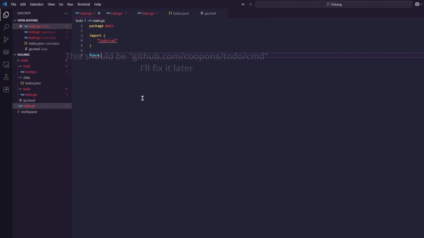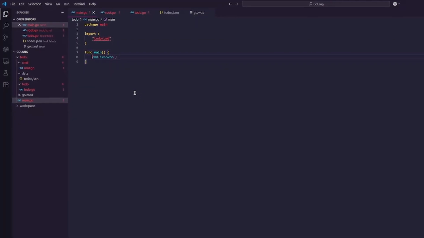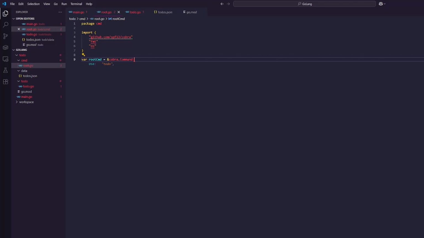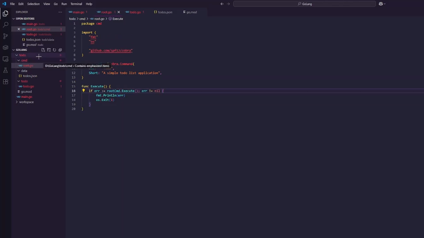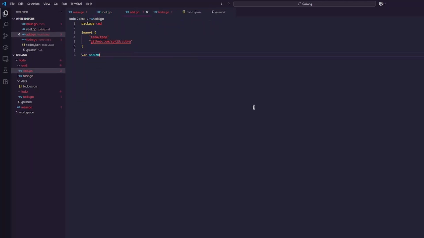Main.go is the entry point of the program and simply calls command.execute to start the CLI. Root.go is the first file executed. It imports the Cobra library and defines the root command. The execute function runs root command and prints any errors to the console before exiting. The first subcommand we'll implement is add, which will allow users to create new to-dos.